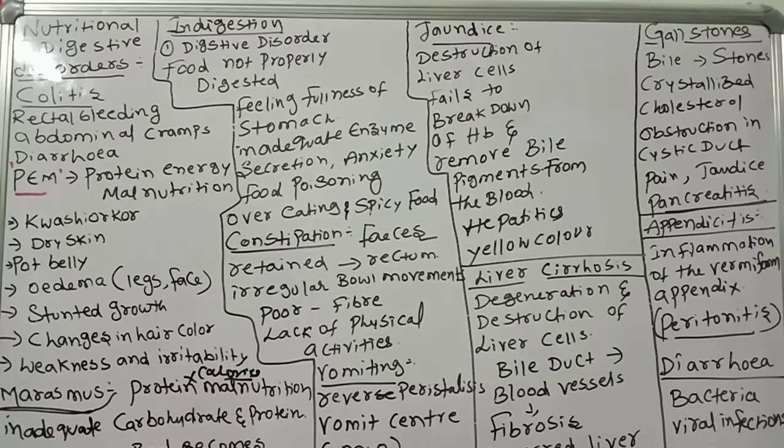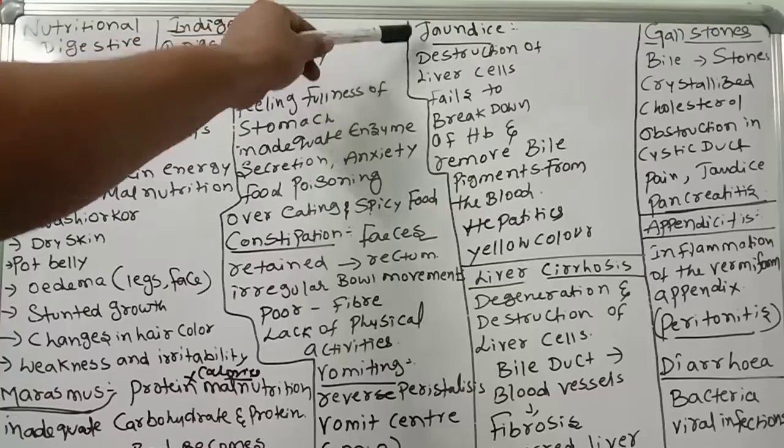A feeling of nausea precedes the vomiting. So reverse peristalsis: when you eat contaminated or poisoned food, it will be ejected through the mouth. This action is controlled by the vomiting center present in the medulla oblongata. So the feeling of nausea leads to vomiting.